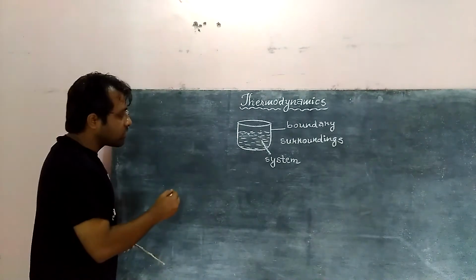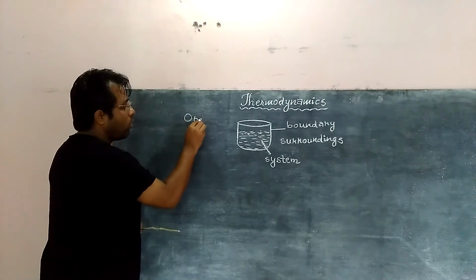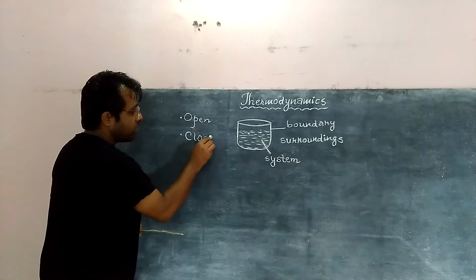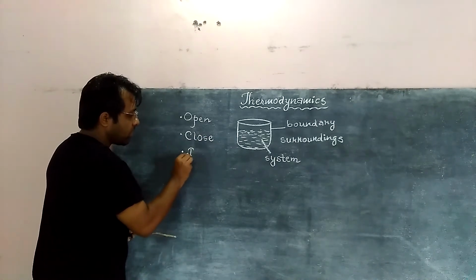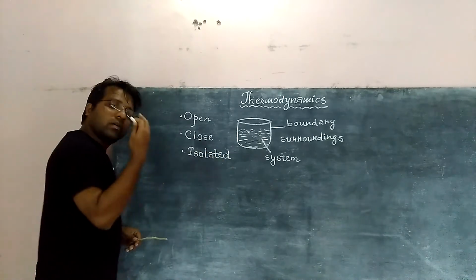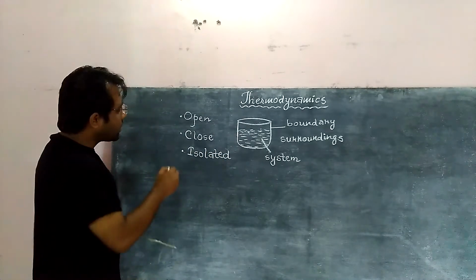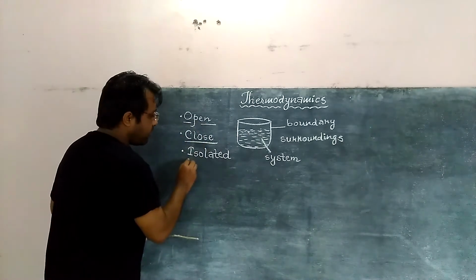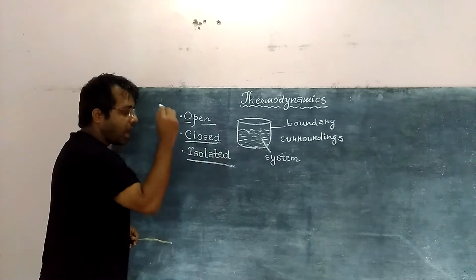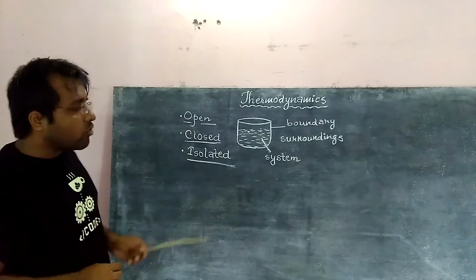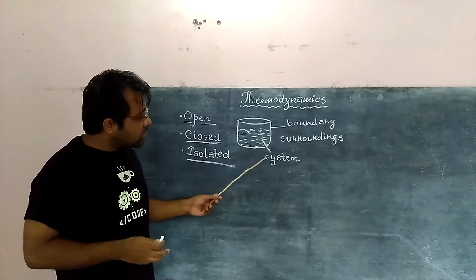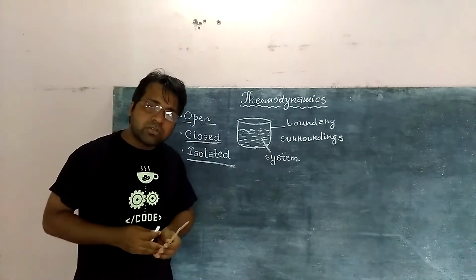A system we can say open, another one we can say closed system, and another one we can say isolated system. So what do we mean by these terms? Basically, open system, closed system and isolated system. An open system means which is free, where between the system and surrounding there is a direct connection.